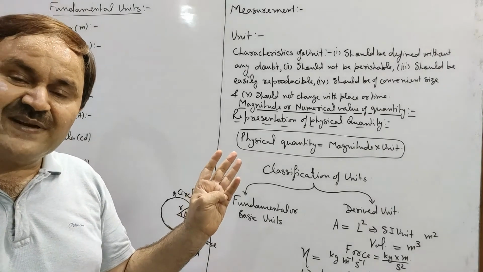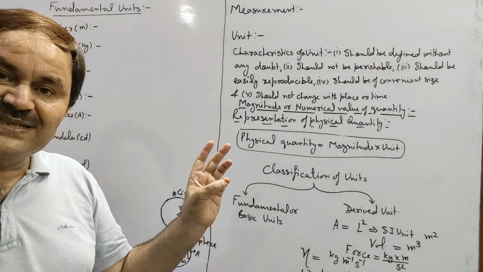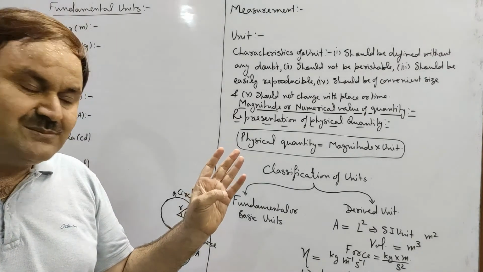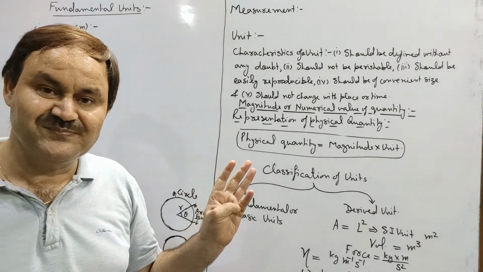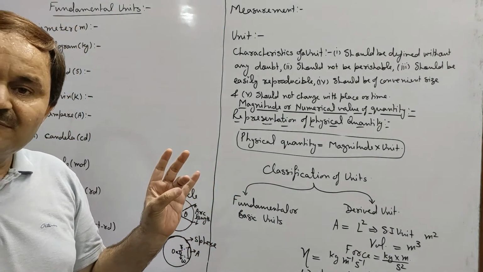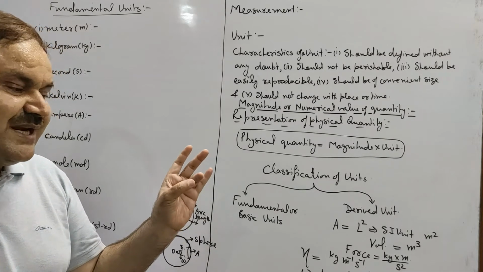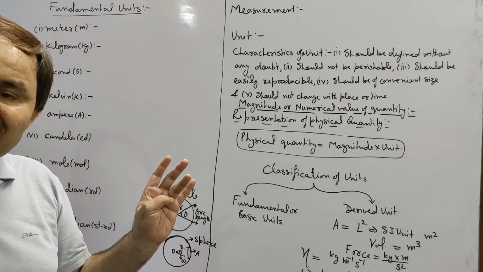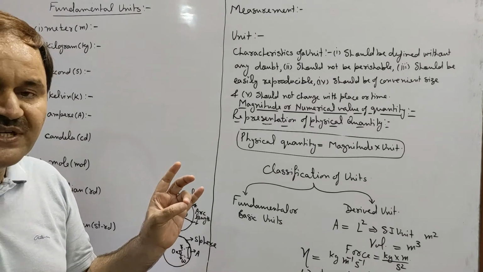There is a French system called CGS system. If we are measuring length in centimeter, mass in gram, time in second, then system will be called CGS system. But if we are measuring mass in pound, length in foot and time in second, then the system will be called FPS system or British system.